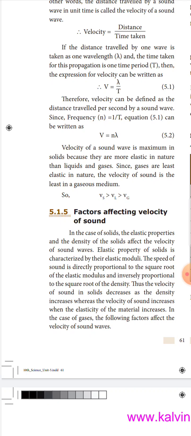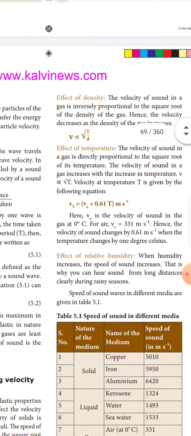In the case of gases, the following factors affect the velocity of sound waves.